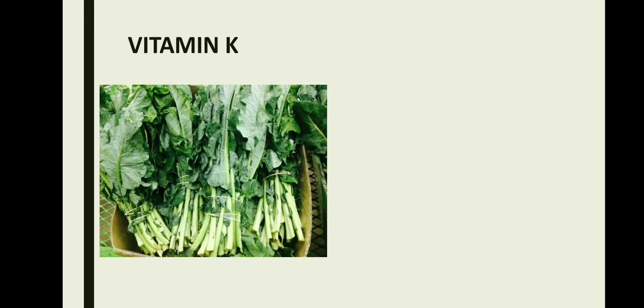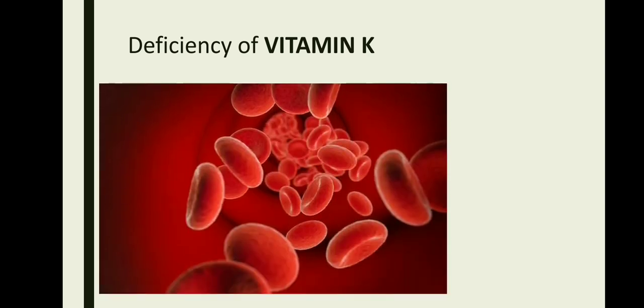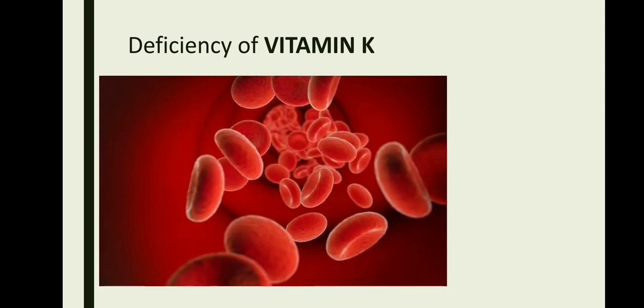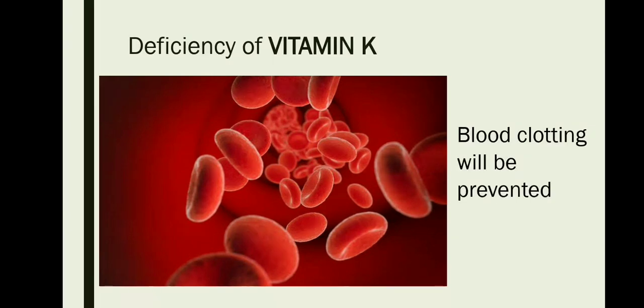The next vitamin that we are going to be discussing is vitamin K. The sources of vitamin K are green leafy vegetables, soya beans and milk products. Vitamin K is very important for blood clotting. Deficiency of vitamin K will prevent blood clotting and also cause excessive bleeding due to delayed blood clotting. Now let's move on to water-soluble vitamins.